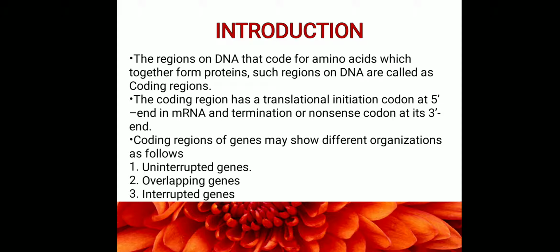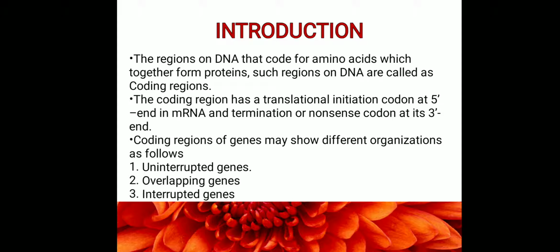So apart from a coding region, a gene will also carry some other sequences which have specific functions. For example, the promoter is a region on a gene which will not code for a protein. Instead, it helps in RNA polymerase binding to the gene. Operator is another segment on the gene. So there are various sequences on DNA apart from the coding region, like promoter, operator, ribosome binding site, etc.